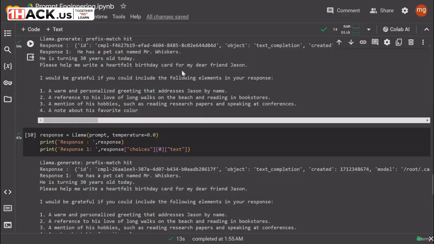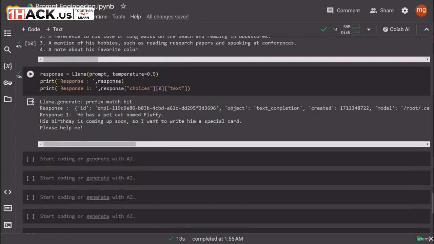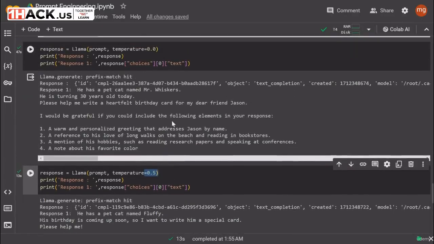Okay, so currently you just need to focus on that when we are setting the temperature, it is giving me the same response, and when I set the temperature to say 0.5, it is giving me a different response, that he has a pet cat named Fluffy, his birthday is coming up soon, so I want to write a special card. So same thing, it is completing the sentence for me. Okay, now this is what temperature does.